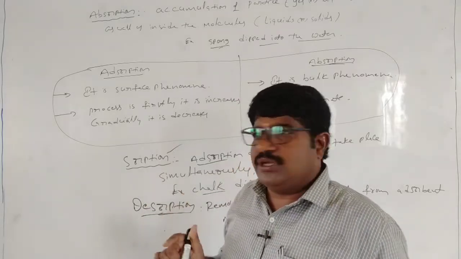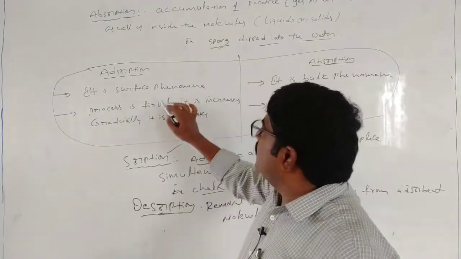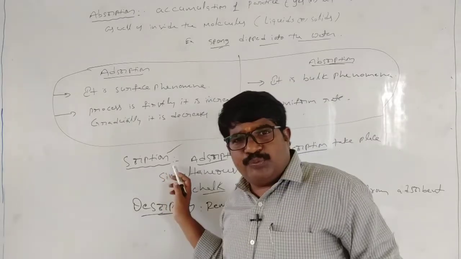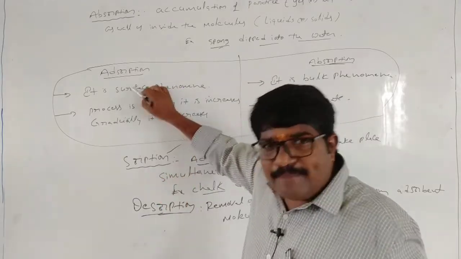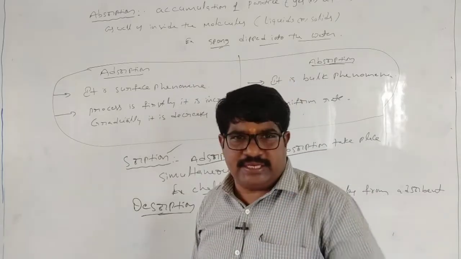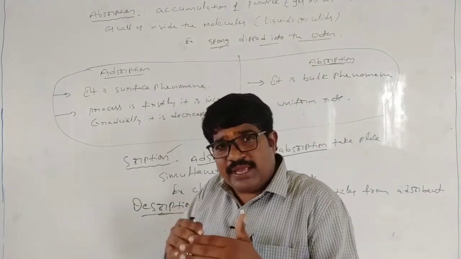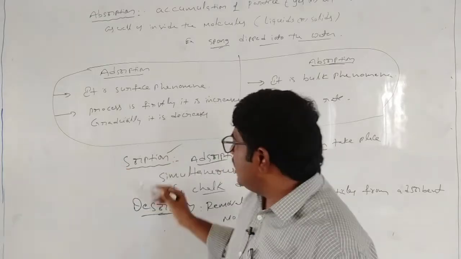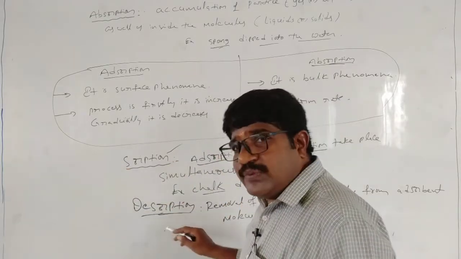That is absorption. Next, sorption. When adsorption and absorption both processes take place simultaneously, that is called sorption.